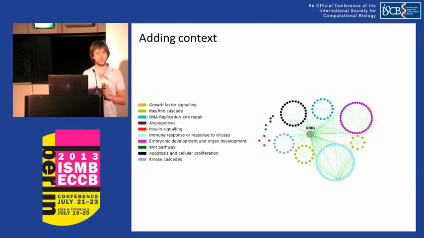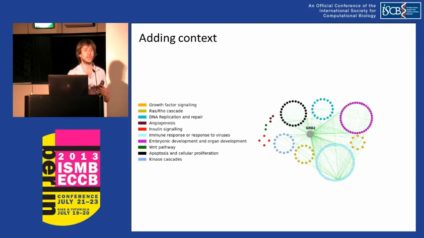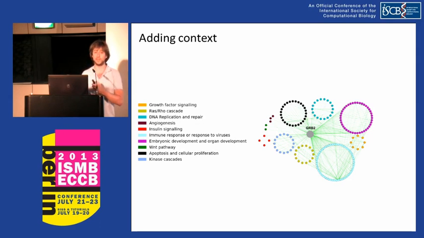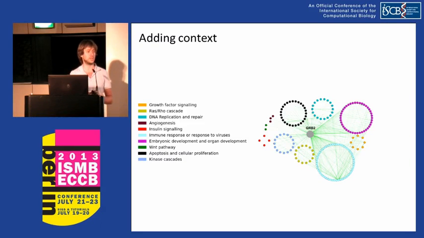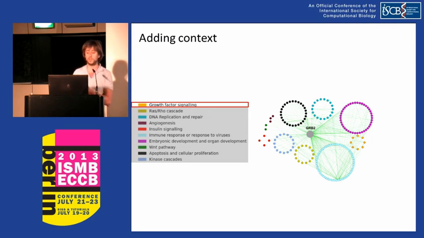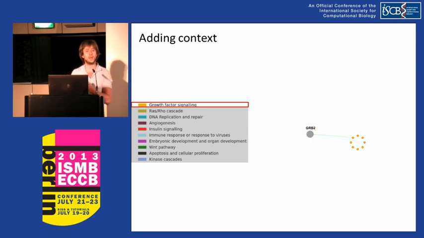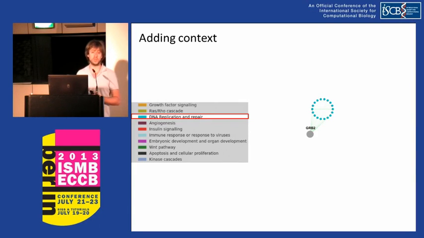We added color using the gene ontology, and basically this represents our context. We can see that GRB2 has many different partners under distinct cellular conditions. For example, under growth factor signaling pathway, GRB2 interacts with these partners, and under DNA replication and repair, with these partners.